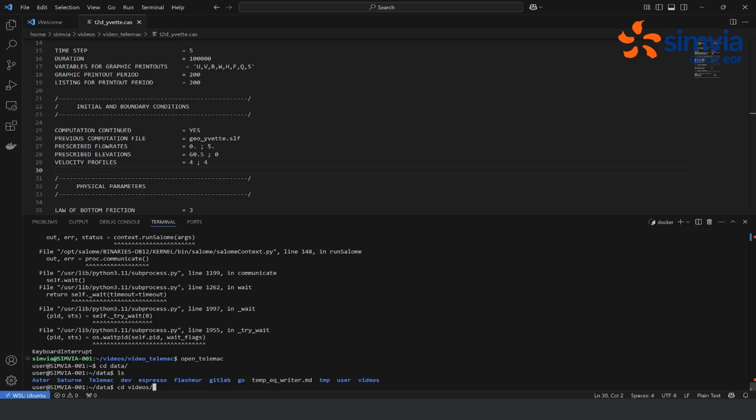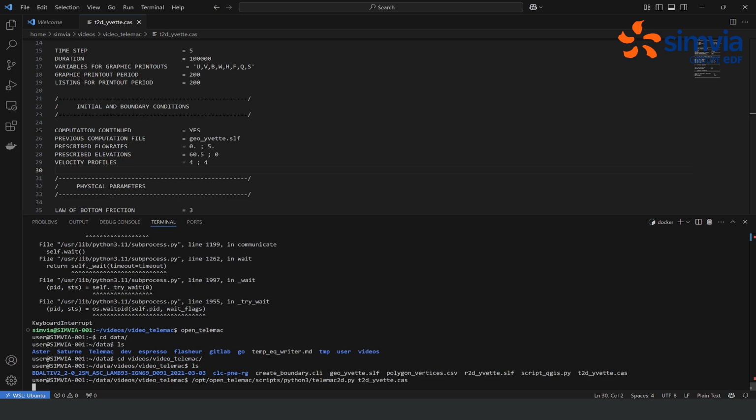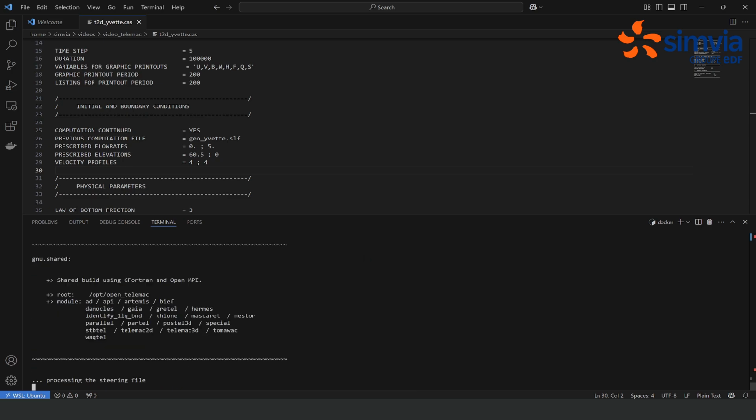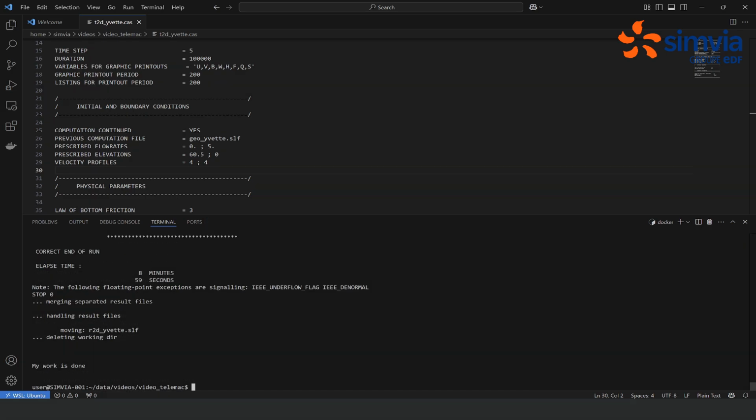Now we can run the OpenTelemac container again, and let's run the simulation again. We don't have to delete the results file, as if we generate another result file that has the same name, it's going to replace this one with r2d-evet old. So you can just run the simulation again by typing the same command as before. Now it's going to run, and I'll meet you once the simulation has converged.